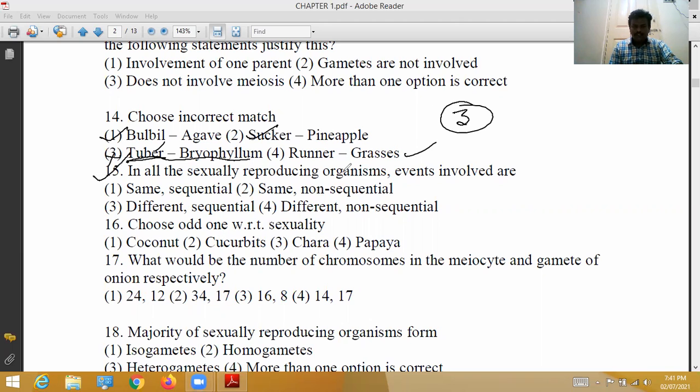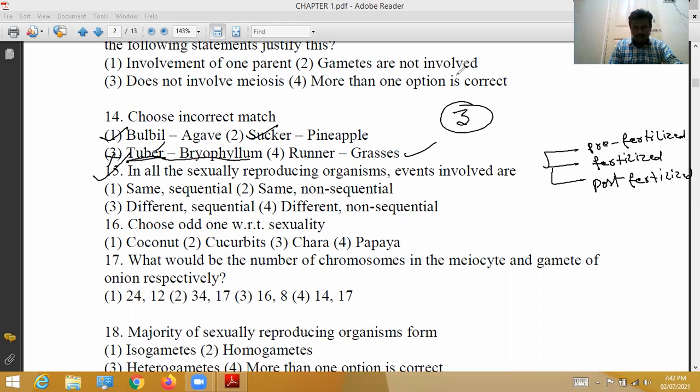15th question, in all sexually reproducing organisms, dash events involved are. In all sexually reproducing organisms, what kind of events are involved? The same events are involved sequentially. What are those? Sexually reproducing organisms have 3 events: pre-fertilization events, fertilization events, and post-fertilization events. See, these are all the same and occur sequentially.